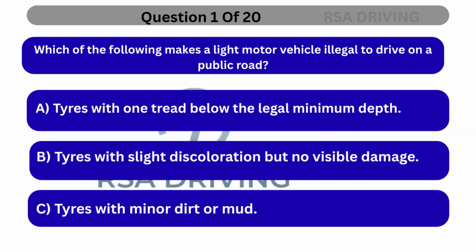Question 1. Which of the following makes a light motor vehicle illegal to drive on a public road? A. Tires with tread below the legal minimum depth. B. Tires with slight discoloration but no visible damage. C. Tires with minor dirt or mud.